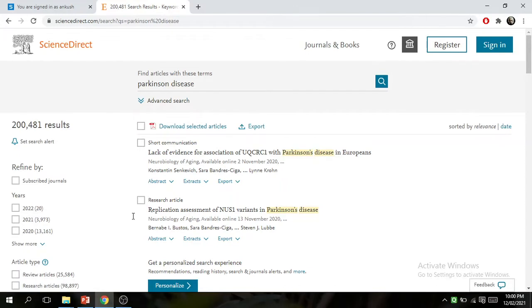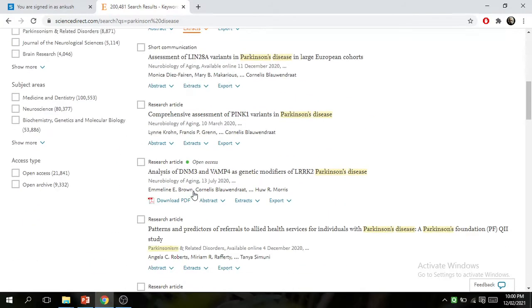There are lots of research papers and review articles related to Parkinson's disease. There is a direct option to download the PDF. This is a research article, Analysis of DNAJM3 and VAMP for genetic modifiers of LRRK2 Parkinson disease.